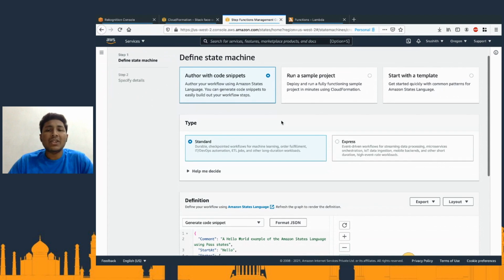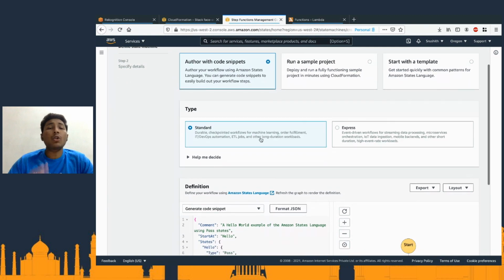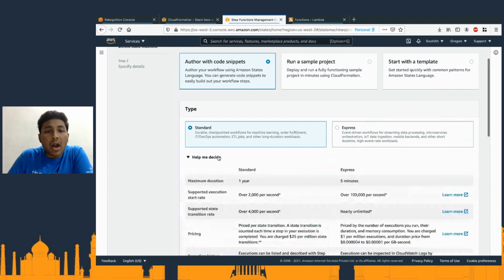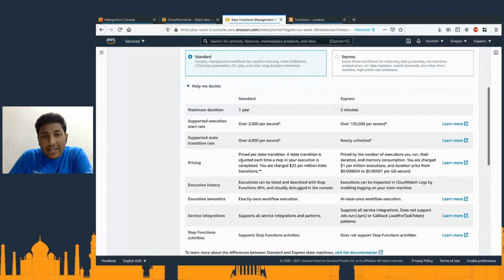Let me create it. As you can see here, there are a bunch of options. We can author with code snippets, run a sample project, or start with a template. Now, there are two types of step functions that are possible: the standard workflow or an express workflow. Now, what is the difference actually? You can see the difference here.